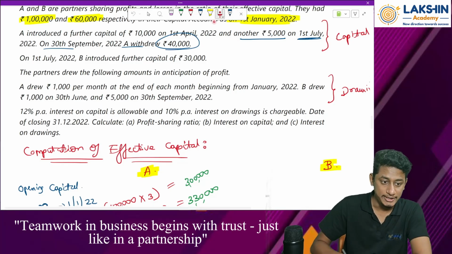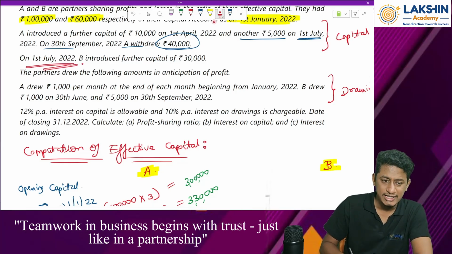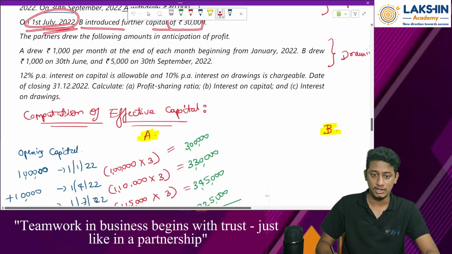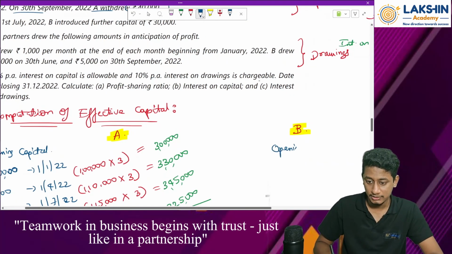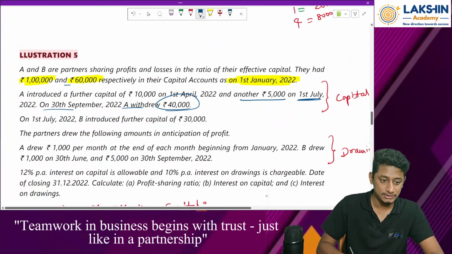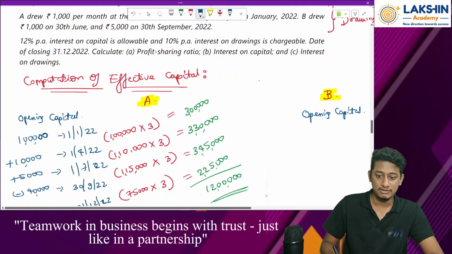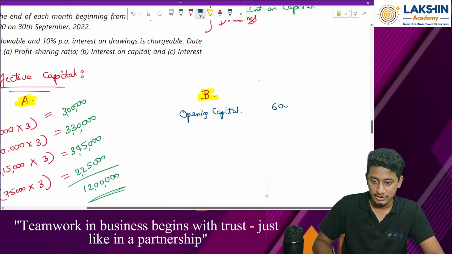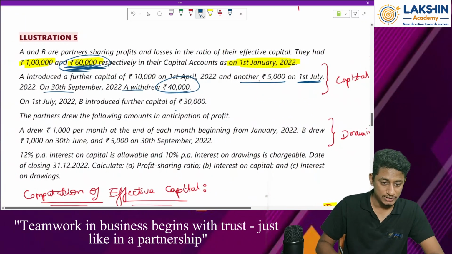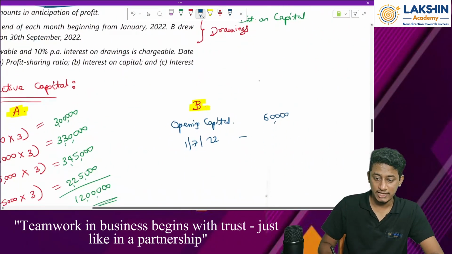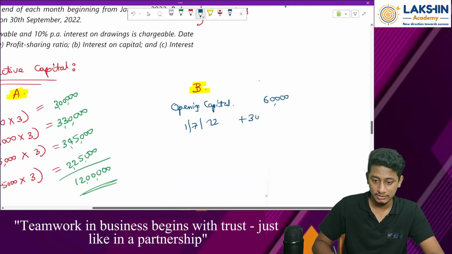So for Mr. B, he has simply introduced a capital of rupees 30,000 on 1st of July. What was his opening capital? Rupees 60,000, right? Rupees 60,000 was his opening capital, and on 1st of July 2022, he has introduced rupees 30,000 as a further capital. So plus 30,000.